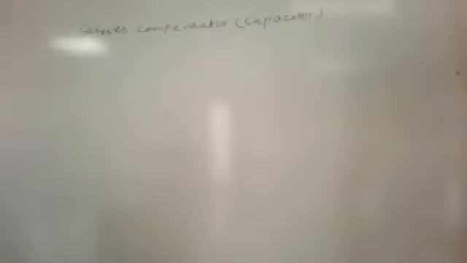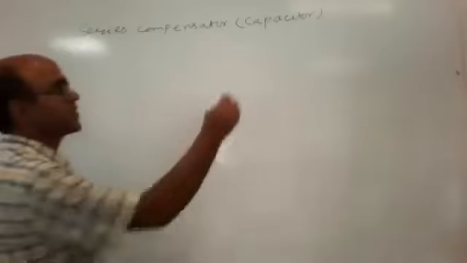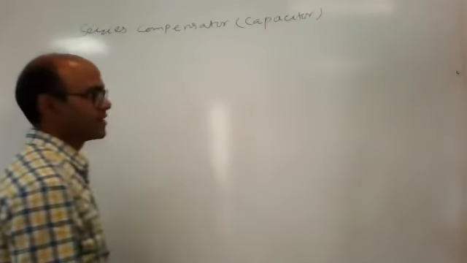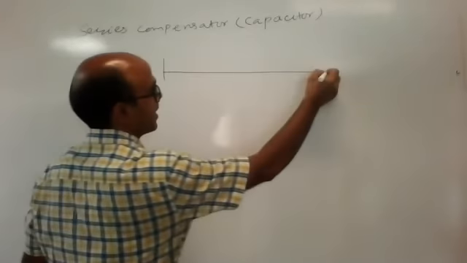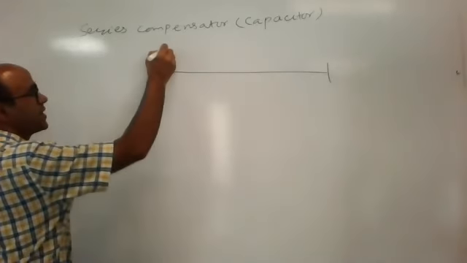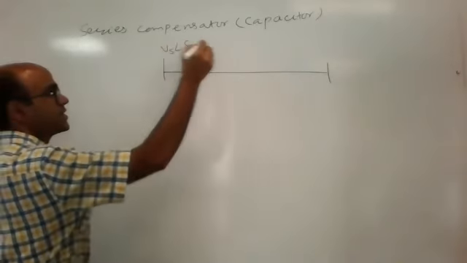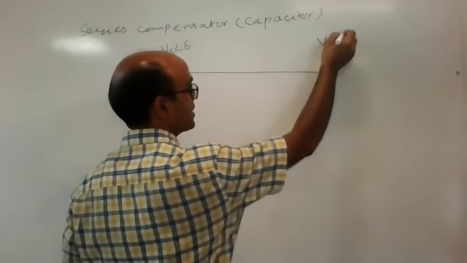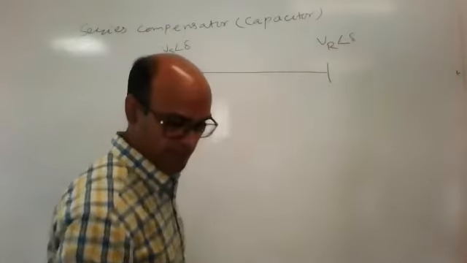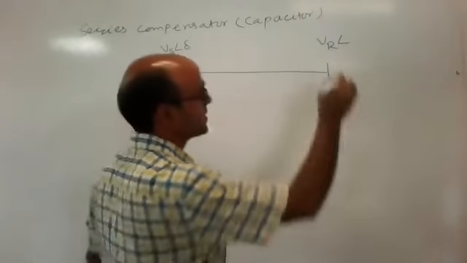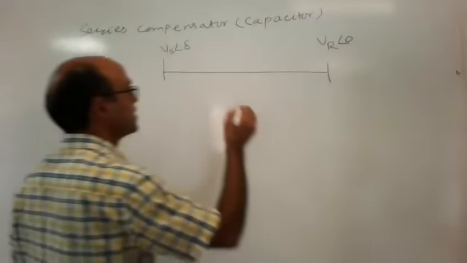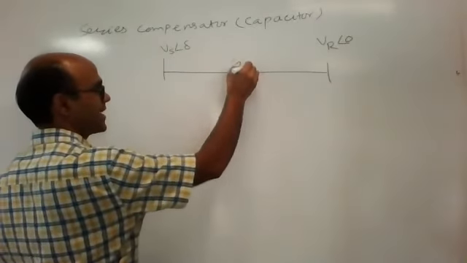Series compensator, or capacitor series compensation. Initially we have a power system like this. Here we have a sending end voltage and here a receiving end voltage. I am always assuming the load as a reference, and this is the line reactance.